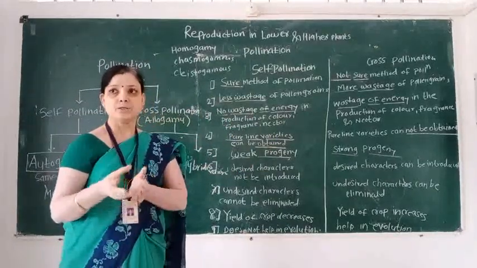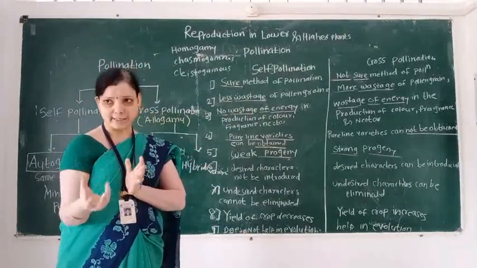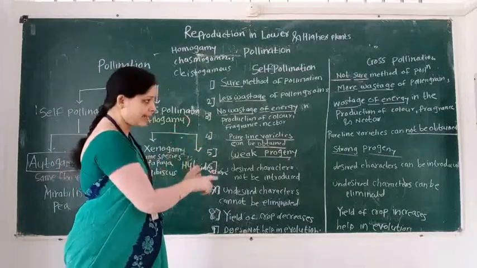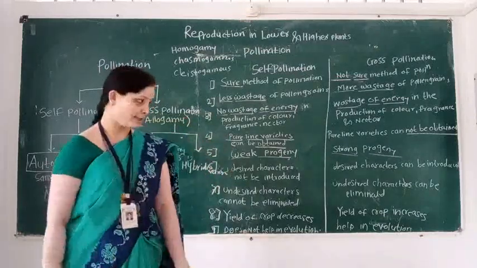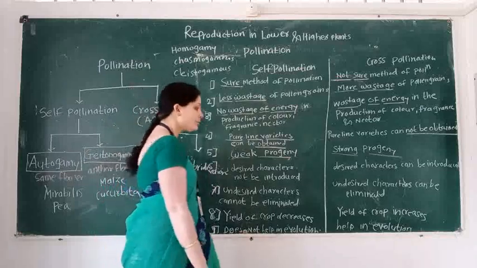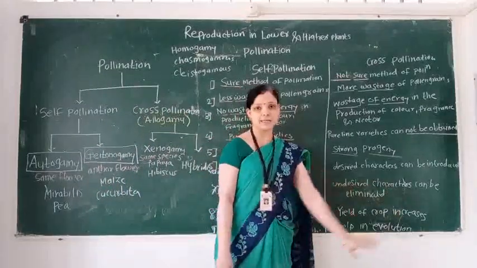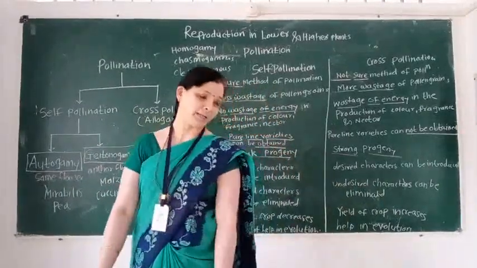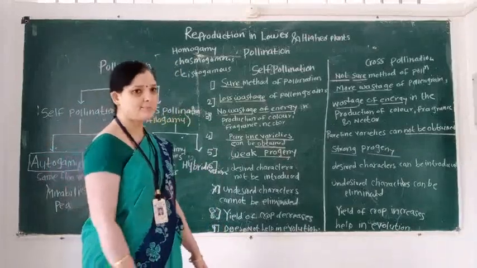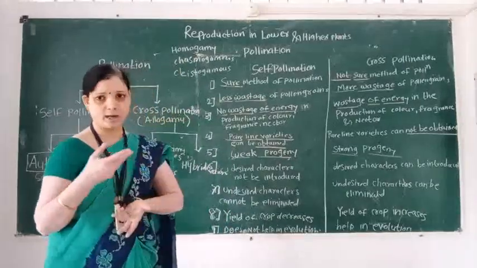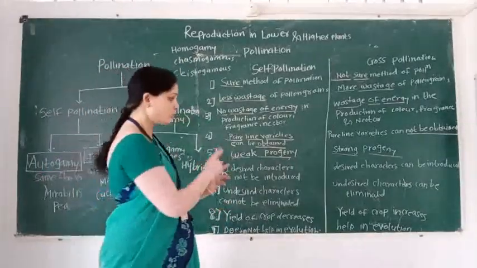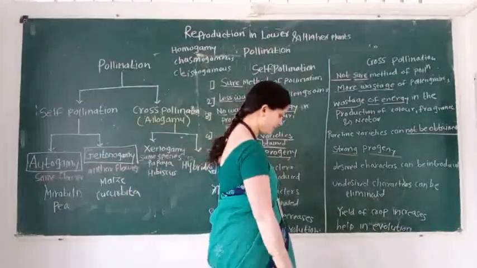Desirable means the important characters. So desirable characters can be introduced. Then next advantage, undesirable characters can be eliminated. Undesirable means the characters which are not necessary. So these characters can be eliminated.